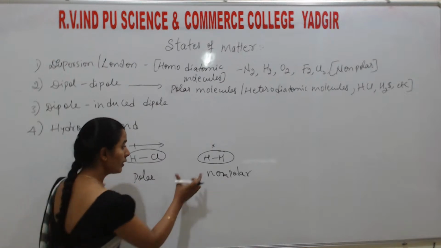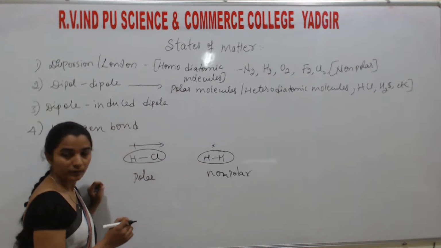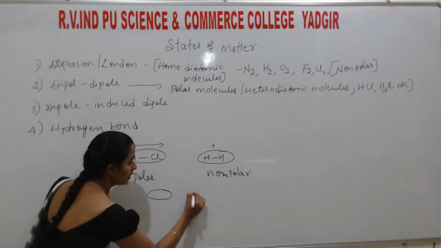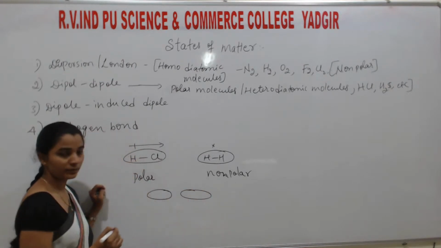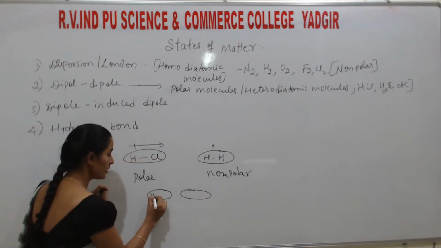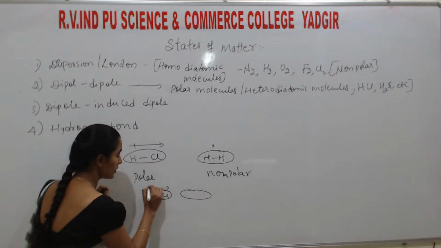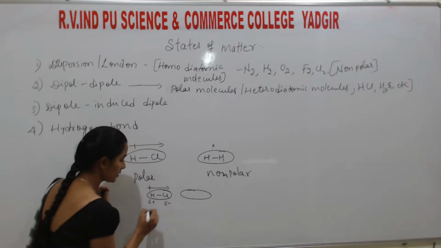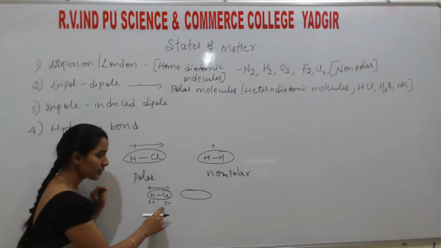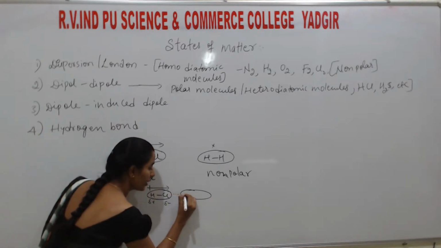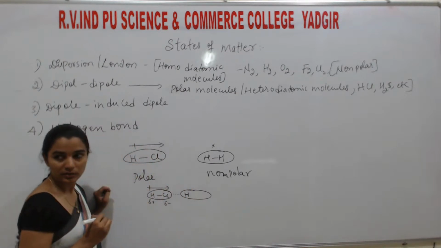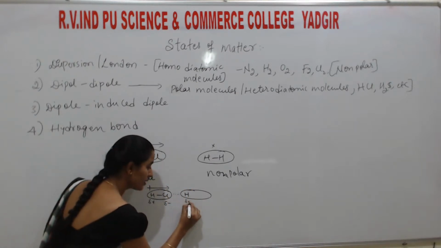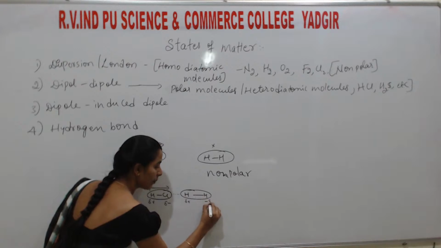Understand? When they come close to each other, when they come nearer to each other, here the dipole moment is towards this, then this is minus charge, this is plus, correct? So this minus charge will attract the plus charge species. So this becomes plus, which means obviously this will get minus charge.